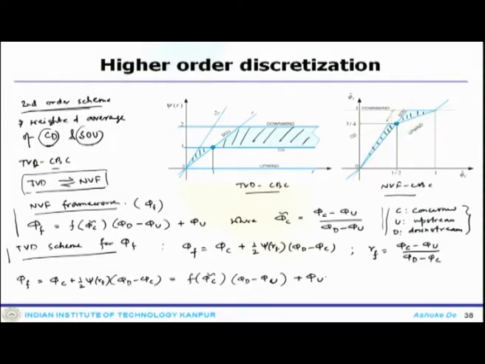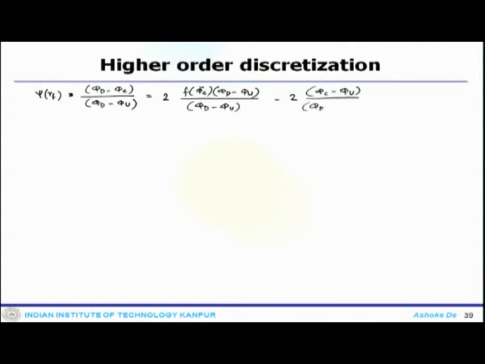So, from here if you calculate back, psi of r f into phi d minus phi c divided by phi d minus phi u is going to be 2 times f of phi c, phi d minus phi u, minus 2 phi c minus phi u, over phi d minus phi u, which is 2 times f of phi c tilde minus phi c tilde.